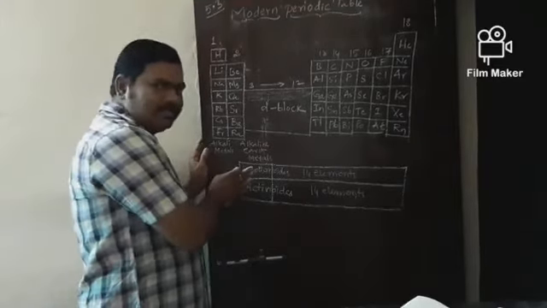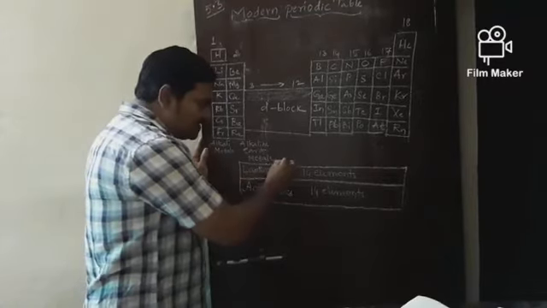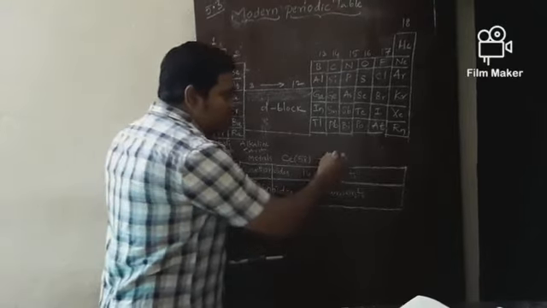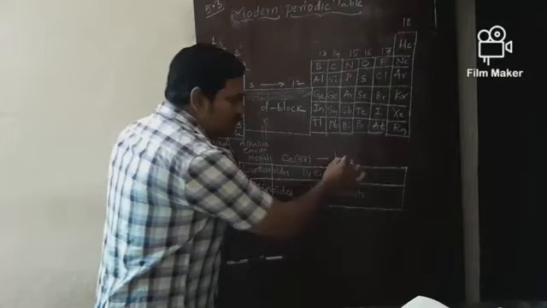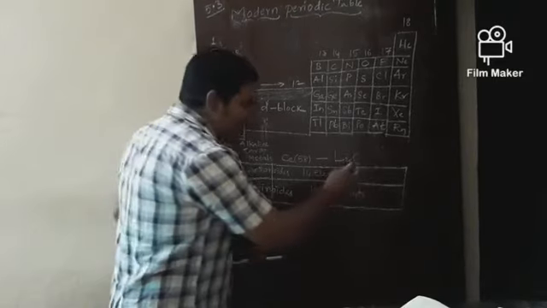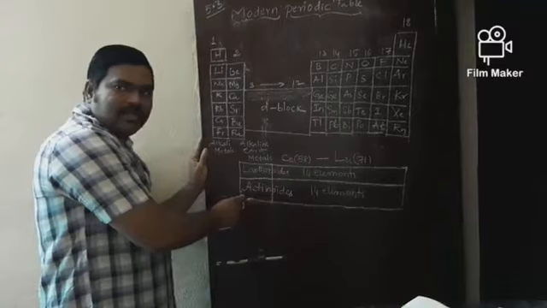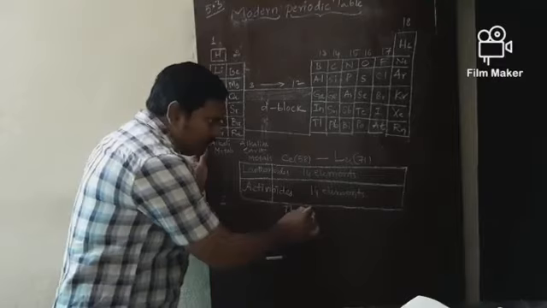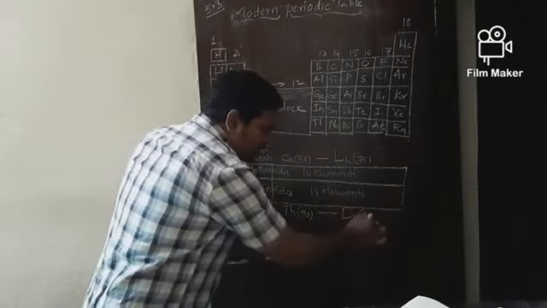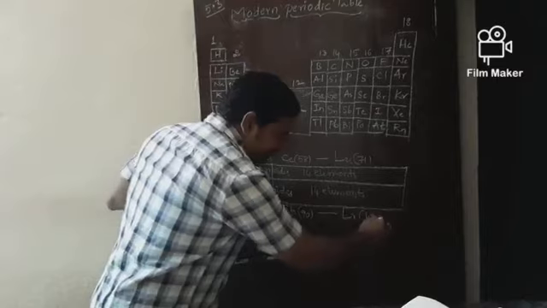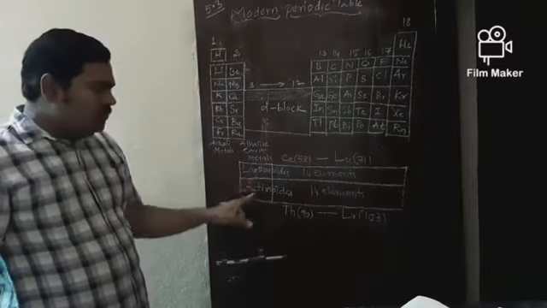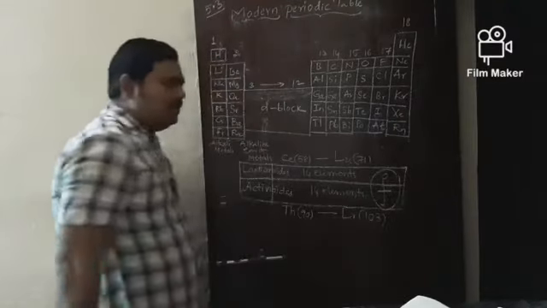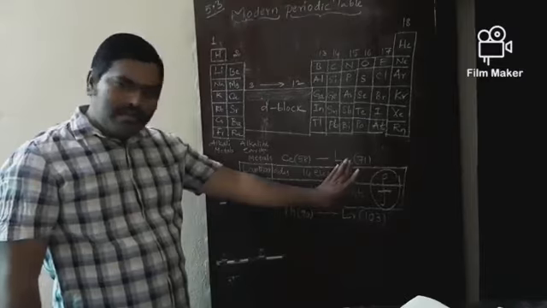Lanthanoids are the elements which start from cerium, atomic number 58, and end with lutetium, atomic number 71. And actinoids are the elements which start from thorium, atomic number 90, and end with lawrencium, atomic number 103. These two series collectively come under one block that is called F block.